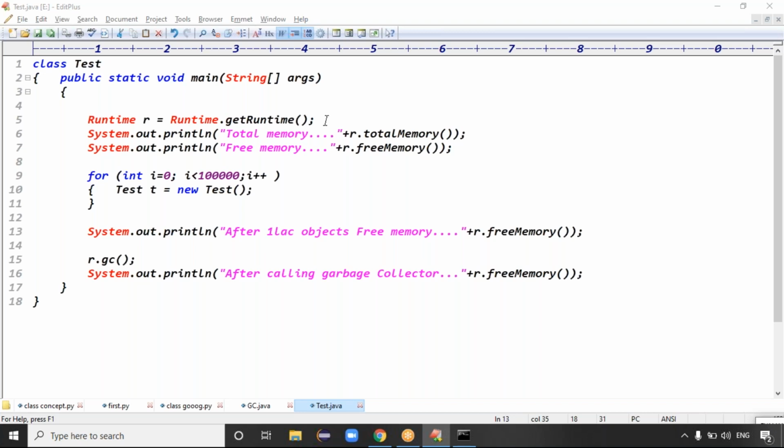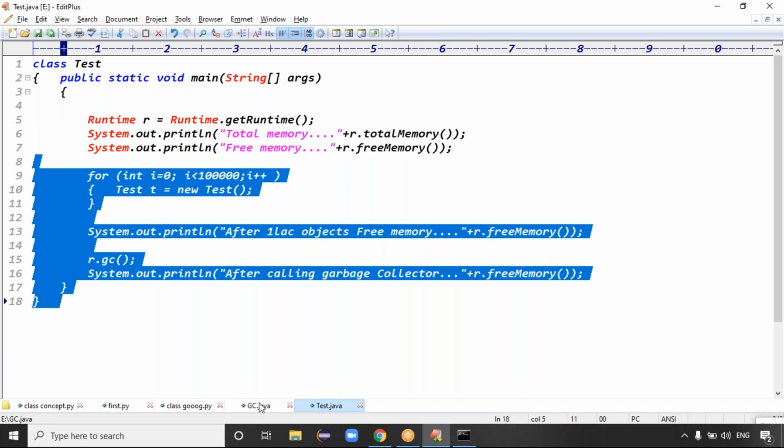They just give this method, you call that method, and it returns the object. How they internally create the object, you don't know, right? Because there are multiple ways you can create the object.